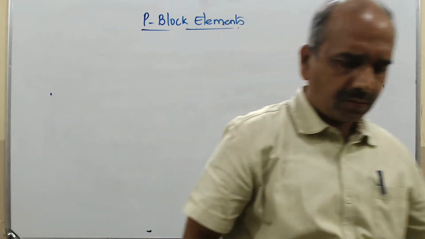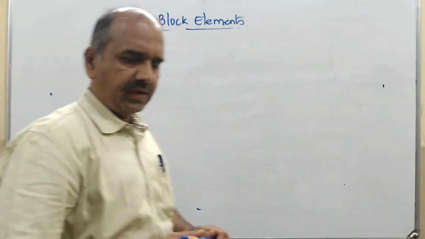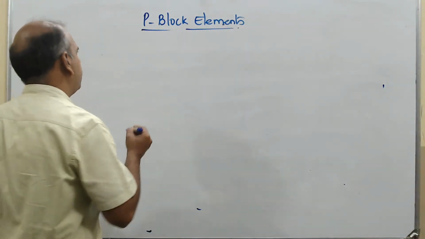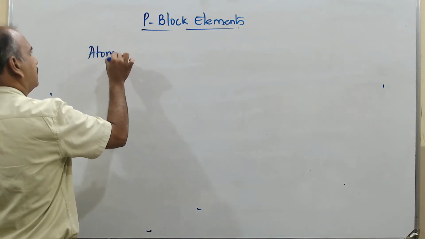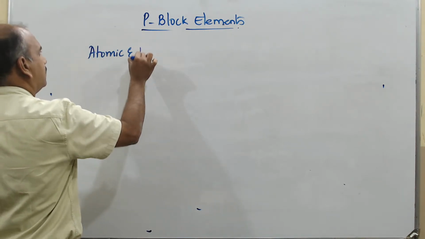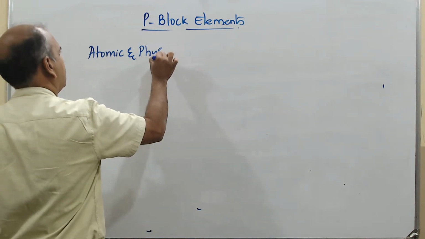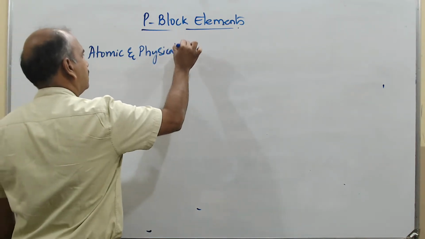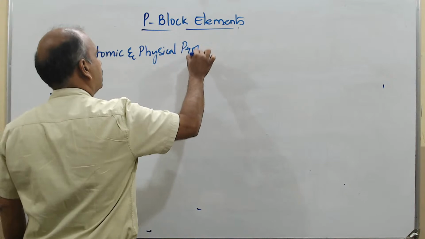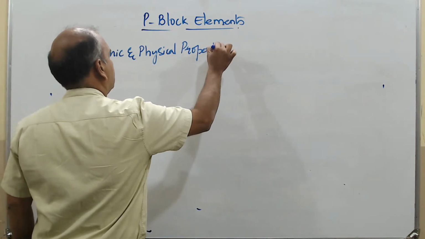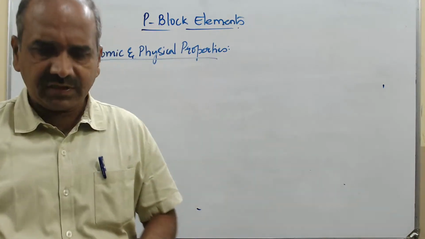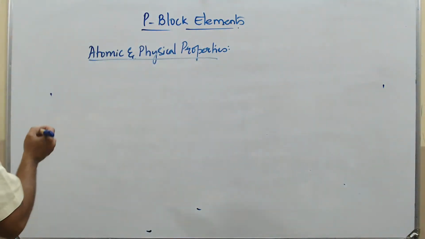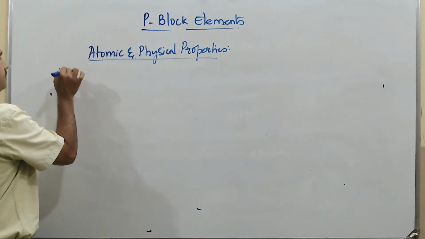In this, the first one is electronic configuration.